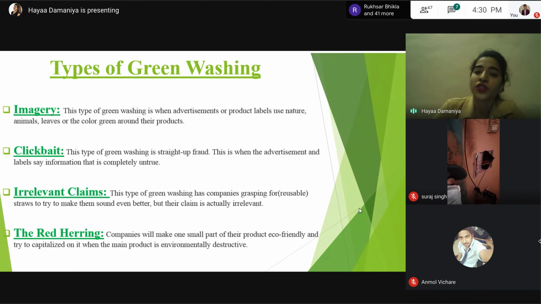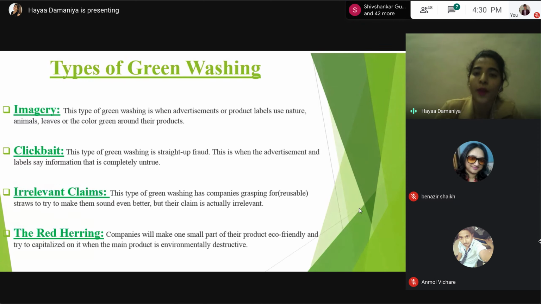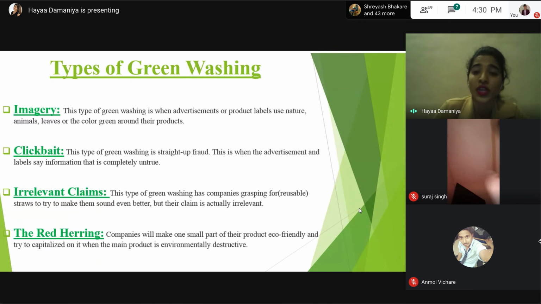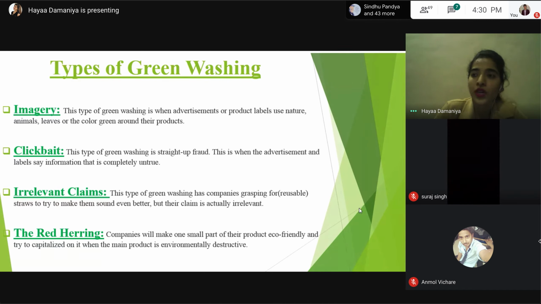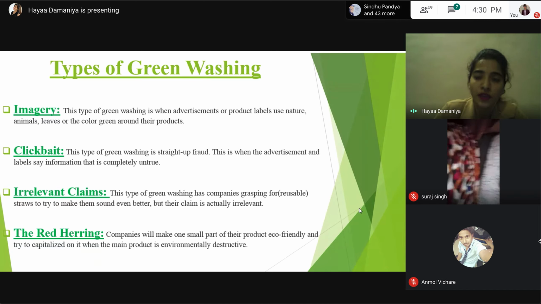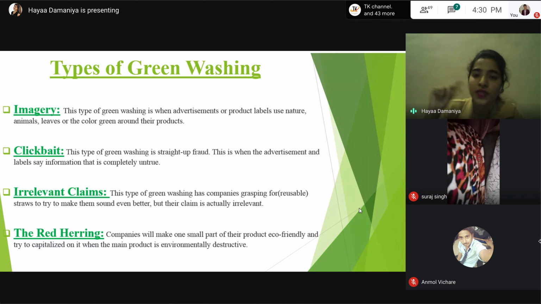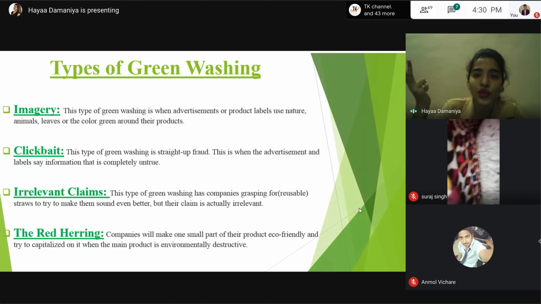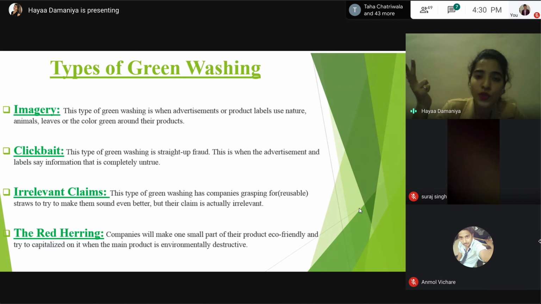Usually, these images carry a green message. Imagery gives the consumer a feeling that they are buying green products or eco-friendly products. But in reality, it's actually the opposite. As I said in the previous example, the plastic water bottle Poland Spring uses nature on their label, but in reality there is nothing to do with the environment. So what they did is imagery greenwashing.